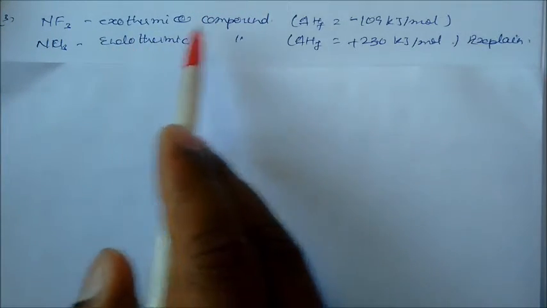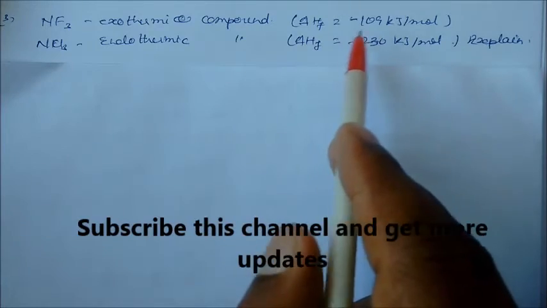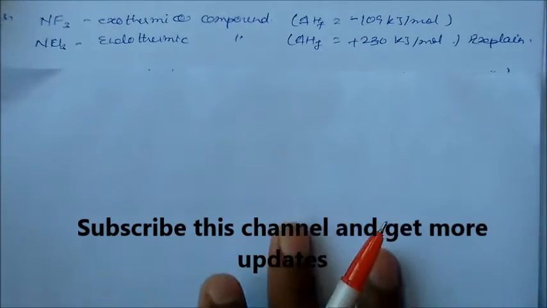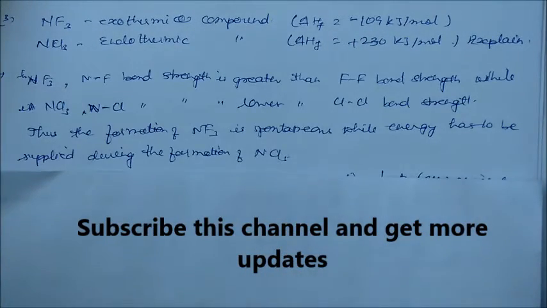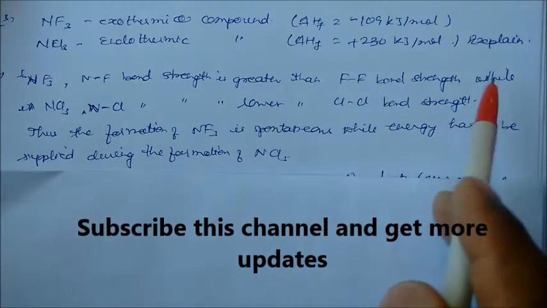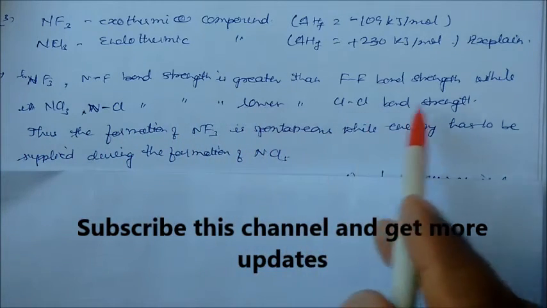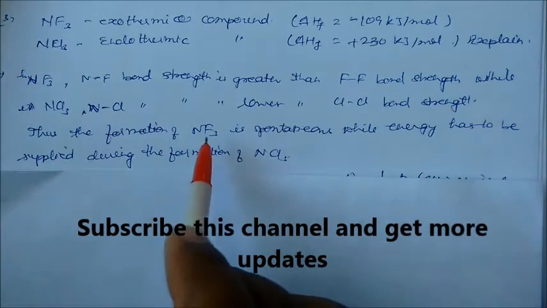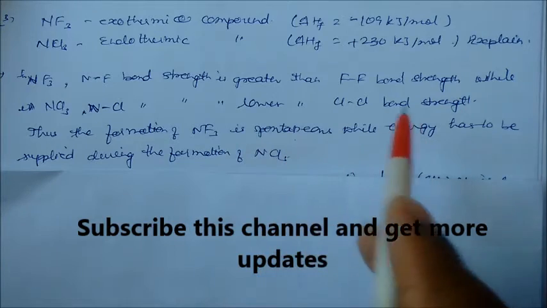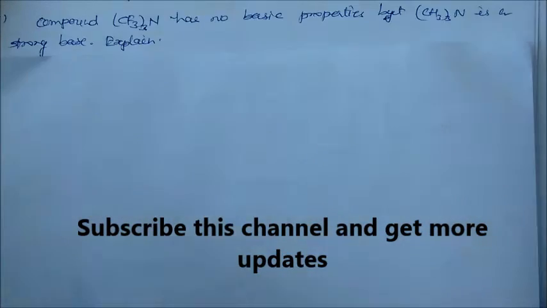NF3 is an exothermic compound while NCl3 is endothermic. This is the heat of formation, minus for one and plus for the other. So what is the reason? The reason is, in NF3 the N-F bond is stronger than the F-F bond, while the N-Cl bond strength is lower than the Cl-Cl bond strength. So the formation of NF3 is spontaneous, while energy has to be supplied during the formation of NCl3.